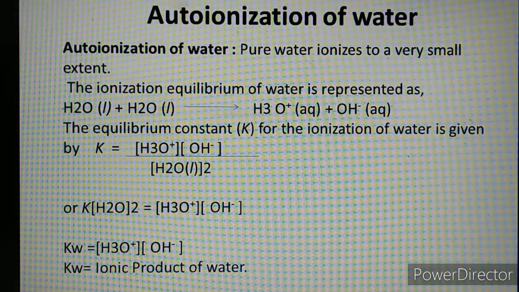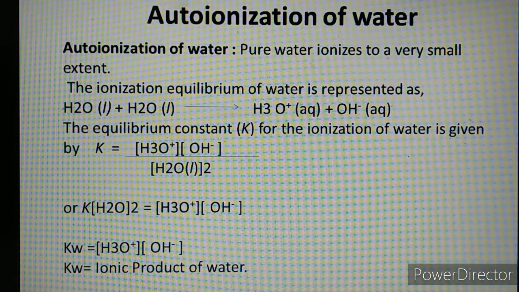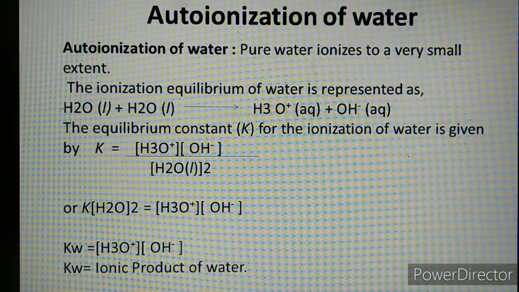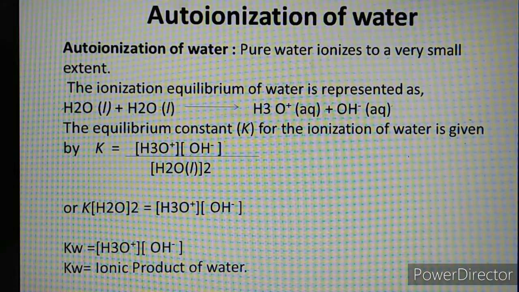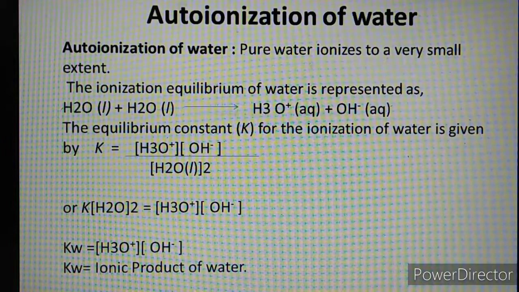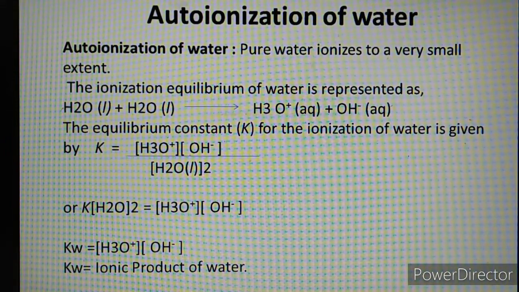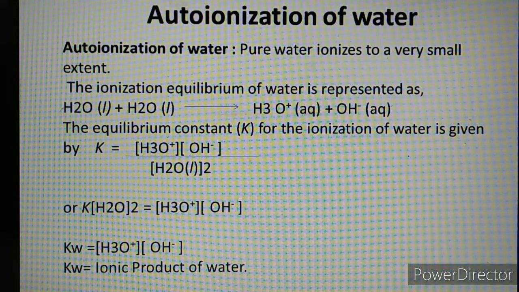square. Now cross multiply. So K into concentration of H2O square is equal to hydronium ion concentration, H3O plus ion concentration, into OH minus concentration. K into H2O square: water is generally the universal solvent, its concentration will always be in excess, so it will be constant. So K into concentration of H2O square will be constant, it is indicated by Kw. So Kw is equal to concentration of H3O plus into concentration of OH minus.